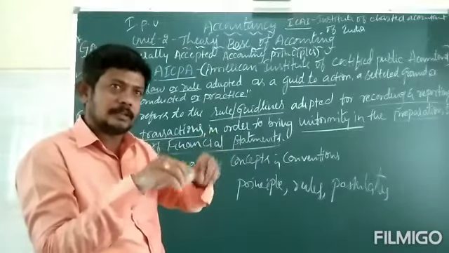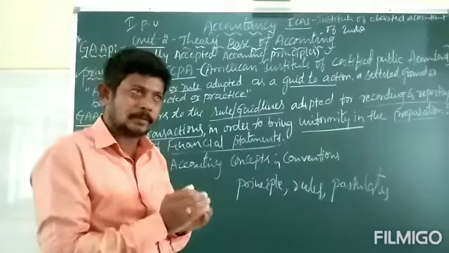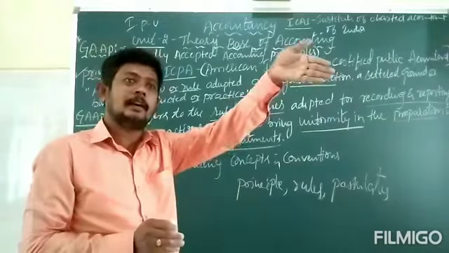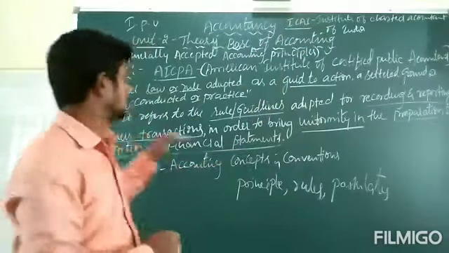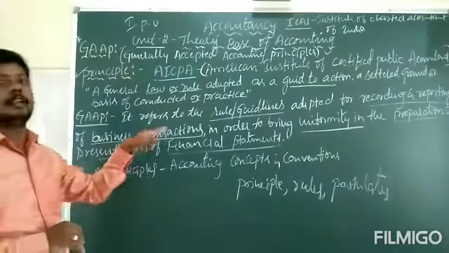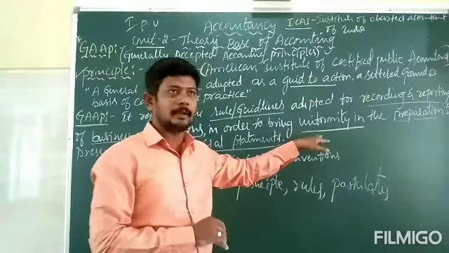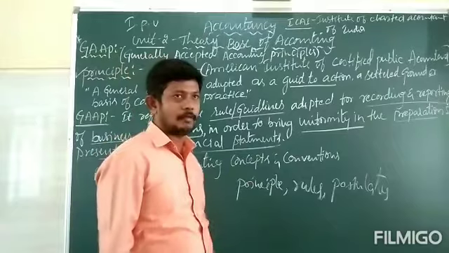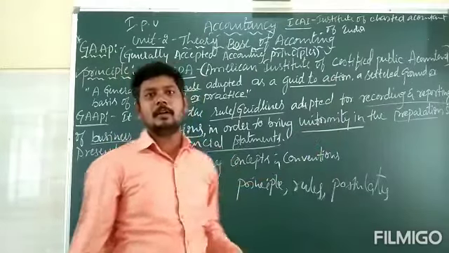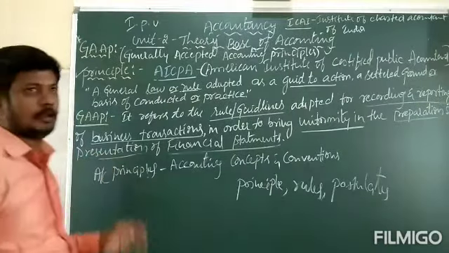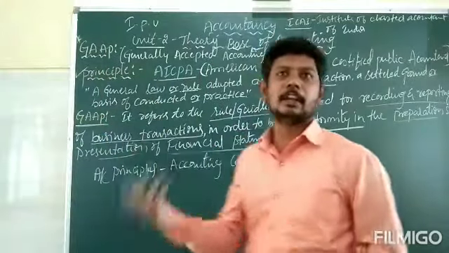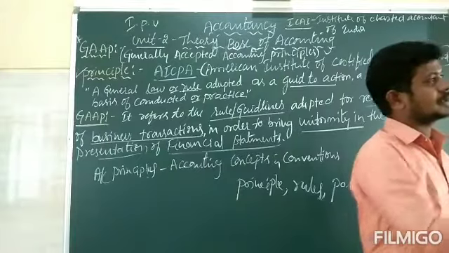Certain rules and regulations are implemented for recording the activities going on in the business, in order to bring uniformity in the preparation and presentation of financial statements.